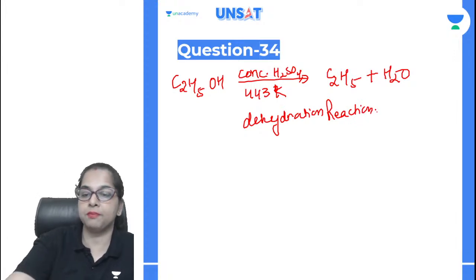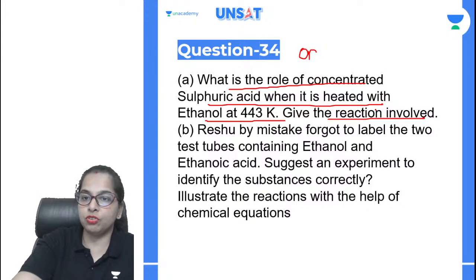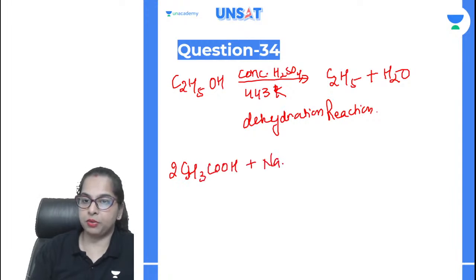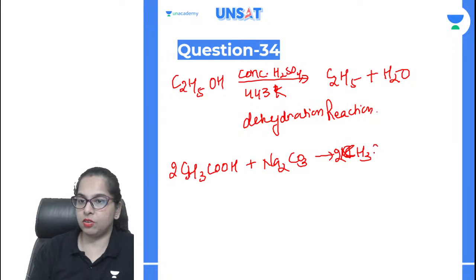So it's very simple. Okay, then Eshu forgot to label the two test tubes containing ethanol and ethanoic acid. Suggest any experiment to identify the substances collected. So how will you identify them? Very simple, just a simple reaction. You have ethanoic acid plus sodium carbonate giving rise to 2CH3COONa, which is sodium acetate, plus H2O plus CO2.